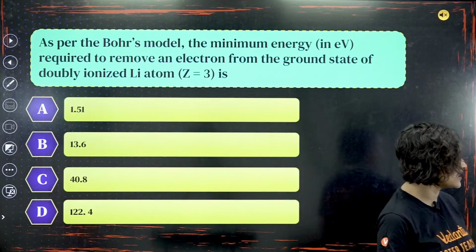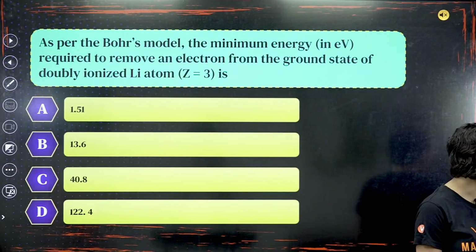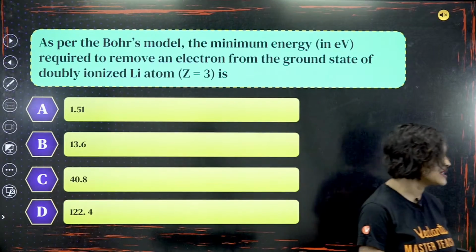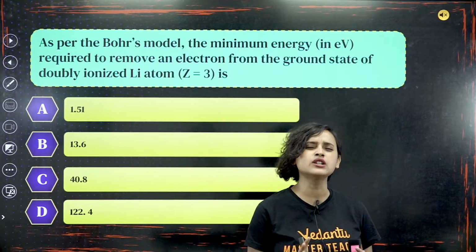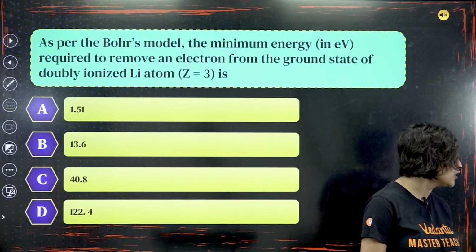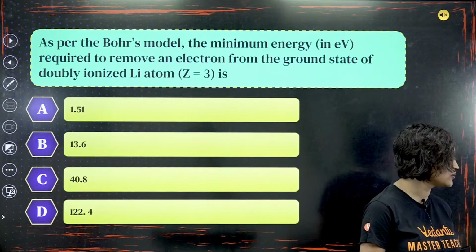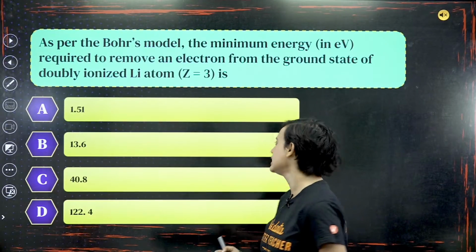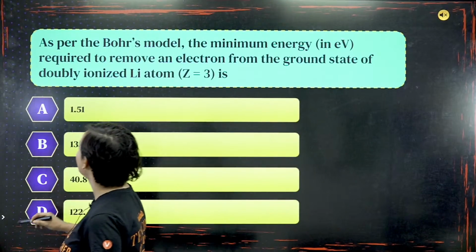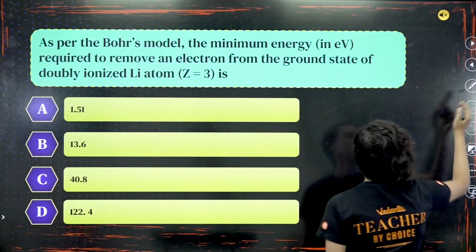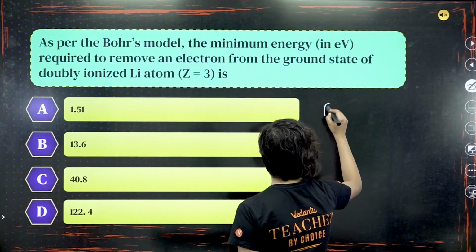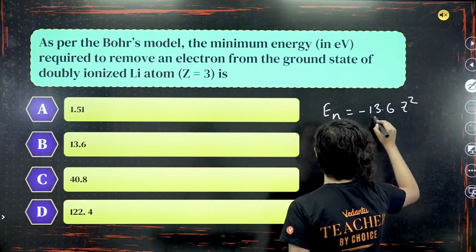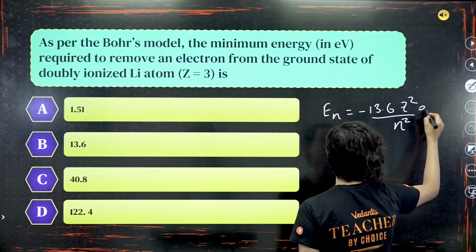Okay, so many students are saying option B. How did you guys calculate? First things first, everybody, tell me what is the formula. What is the energy formula, guys? I hope that you all remember, it is minus 13.6 Z square by N square. Let's write that down. The energy formula, that is En is equal to minus 13.6 Z square divided by N square in eV.